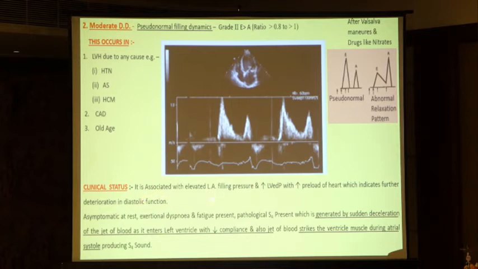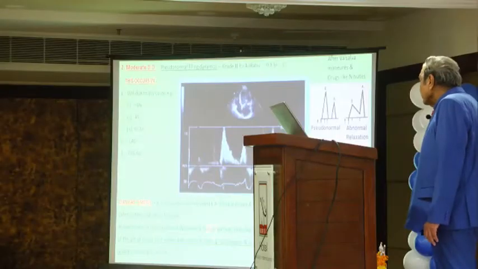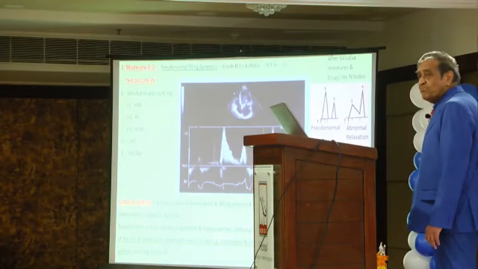It is associated with elevated left atrial filling and left atrial pressure, and there will be increased left ventricular end-diastolic pressure with increased preload of the heart, which indicates further deterioration of diastolic function. Here the patient is asymptomatic at rest and exertional dyspnea will occur. Fatigue is present. Pathological S4 is present.